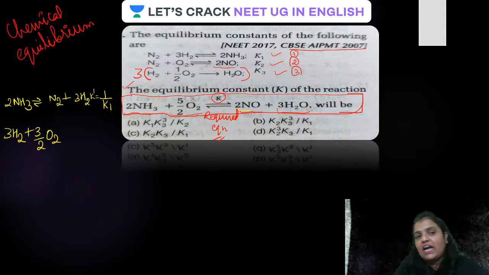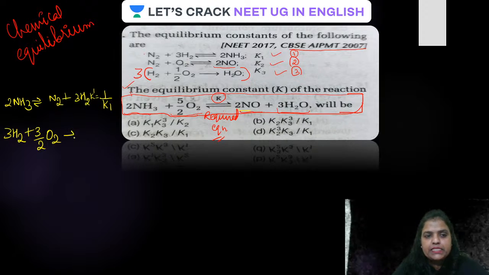The entire equation is going to be multiplied by 3, and we will be getting 3 moles of water. Guys, for this, let K double dash be the equilibrium constant for this reaction. Always remember, this is going to be K3 cube. Why? Because for this, the equilibrium constant was K3.